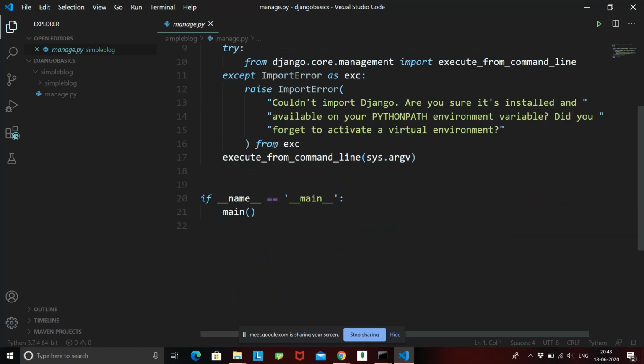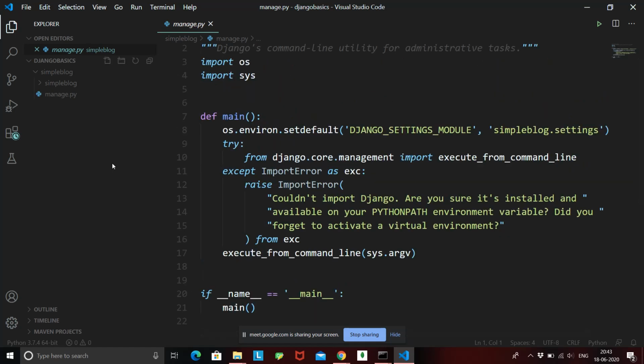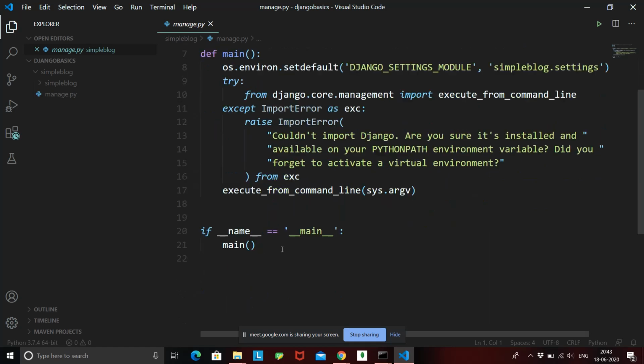It is just some simple Python code inside it, but it will manage everything: your database, your server, the addition of new apps into your system, and all of that stuff. So manage.py is the first file, and that is basically the main function. You can even see there is a main function, and all the execution of your Django app starts with the manage.py file. The next thing in our files is another folder called simple blog, and simple blog